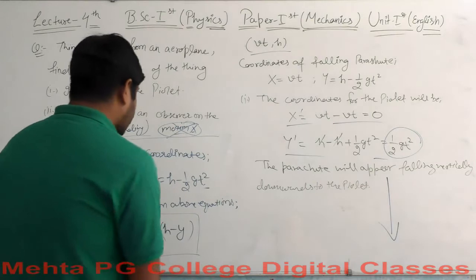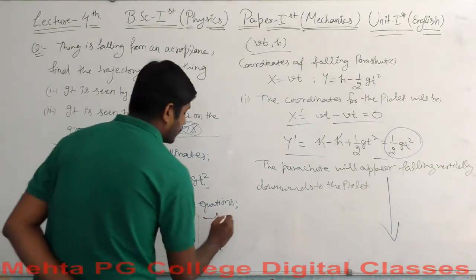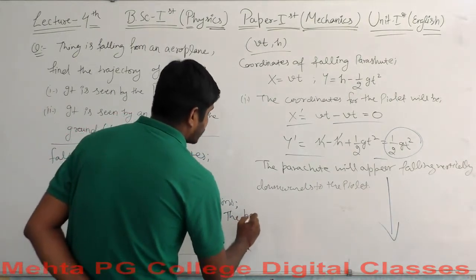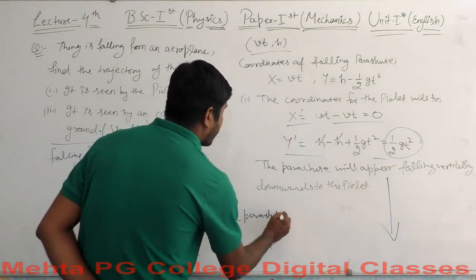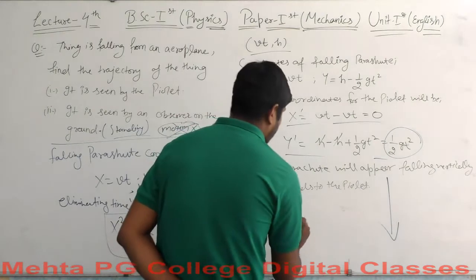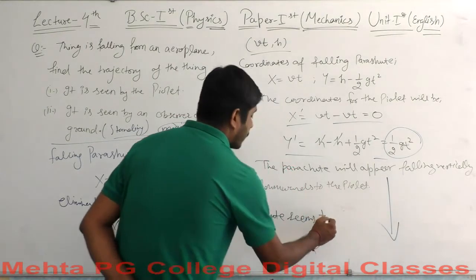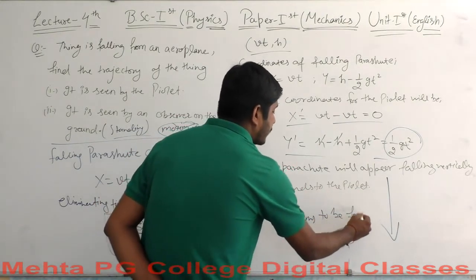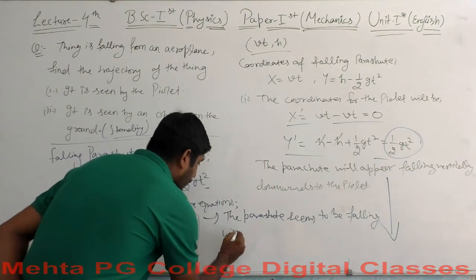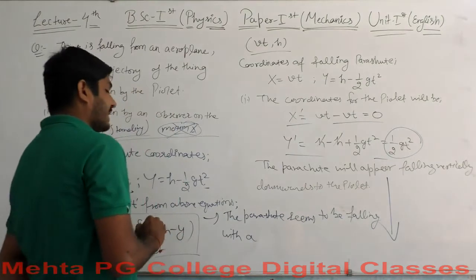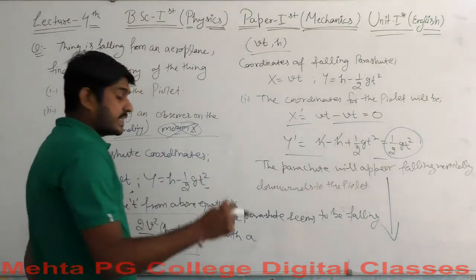This is an equation of a parabola. So it means the parachute seems to be falling with a parabolic trajectory.